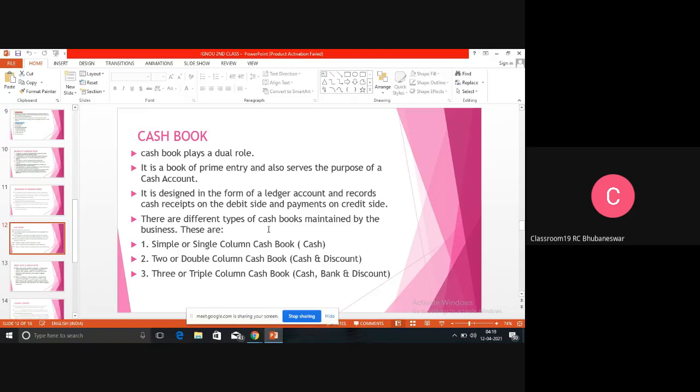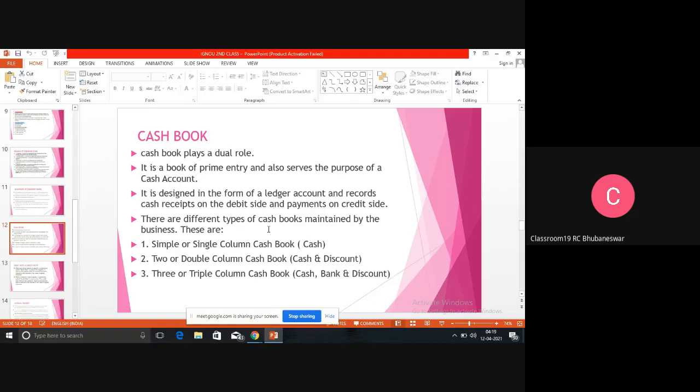So it is recorded on the credit side. If you have allowed a discount, say you run a shop and a person came to buy, and you gave them a discount, it is a loss, because instead of receiving 100 rupees, you are receiving only 90 rupees. So 10 rupees you are giving to that person, so it is recorded on the debit side.